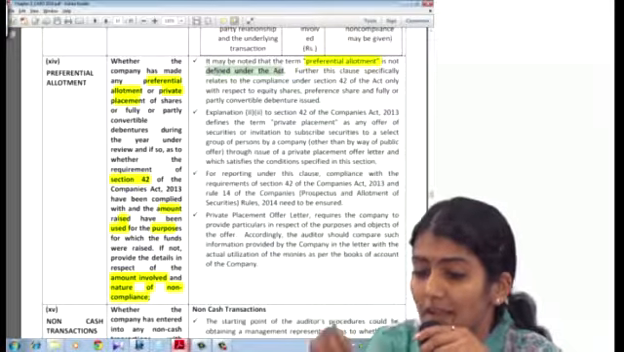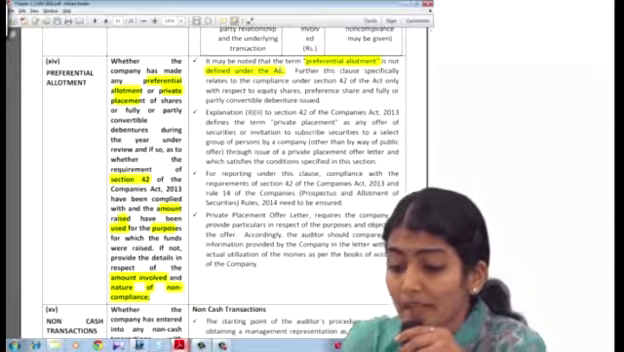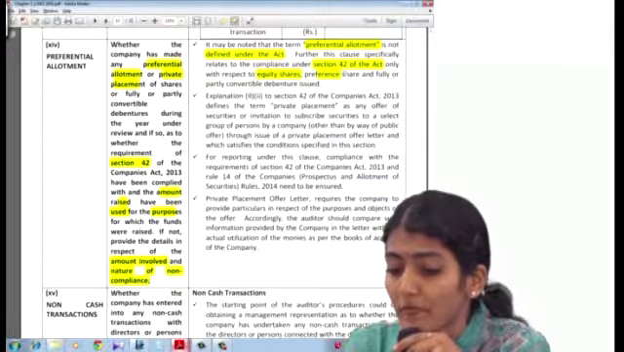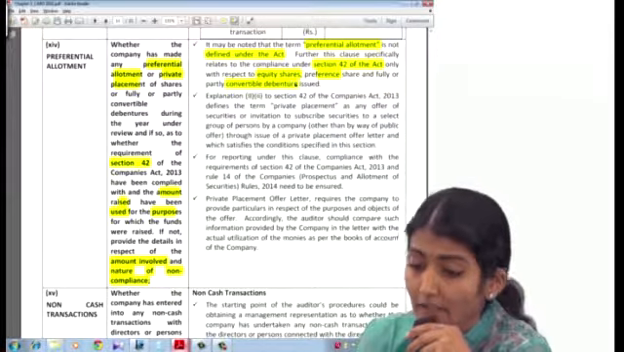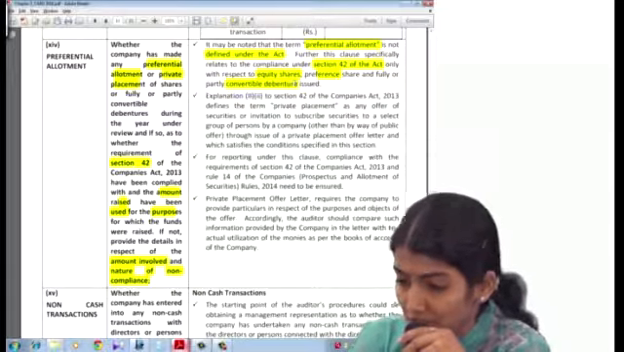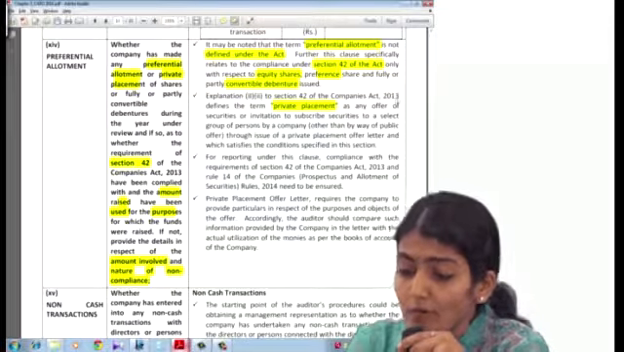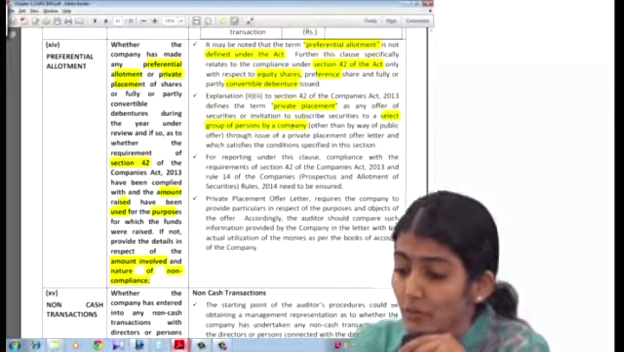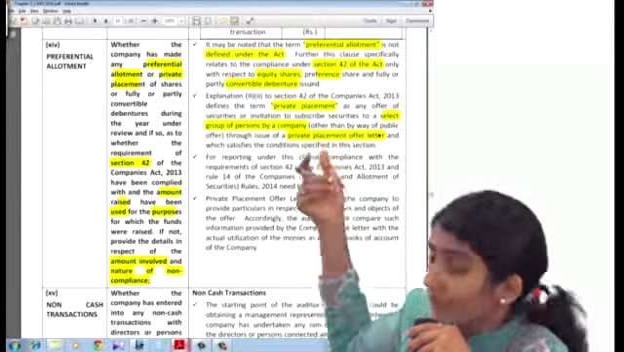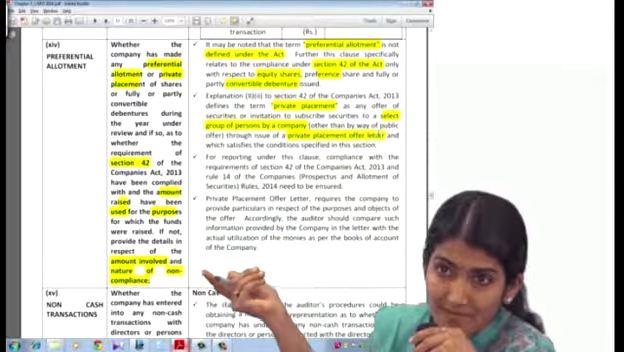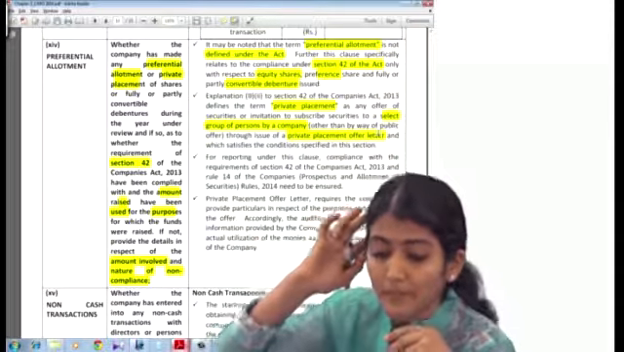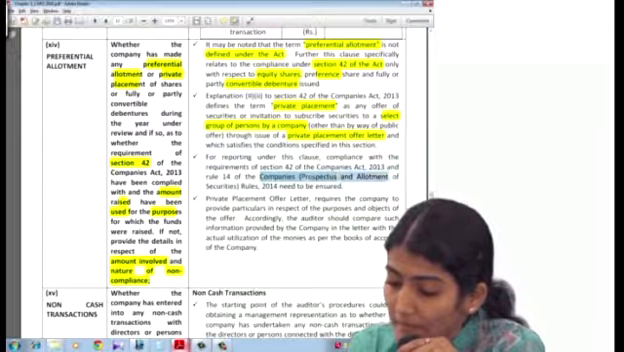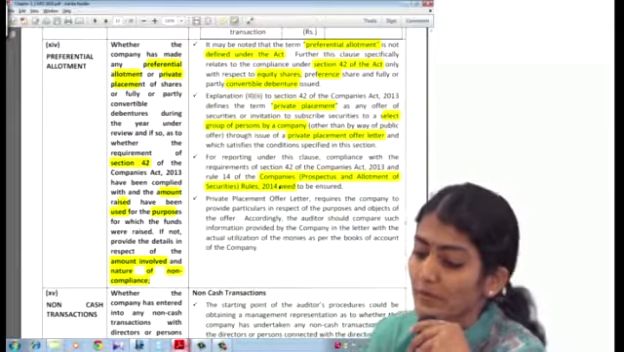Preferential allotment is not defined under the Act. This clause specifically relates to compliance under section 42 only with respect to equity shares, preference shares and debentures. Right? Fully or partly convertible debentures. Private placement is an offer of securities or invitation to subscribe to a select group of persons through the issue of a private placement offer letter. So very important, private placement is to be done by way of a private placement offer letter, and whether they have complied with the Companies (Prospectus and Allotment of Securities) Rules 2014.